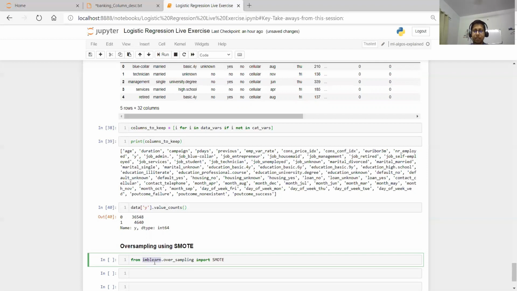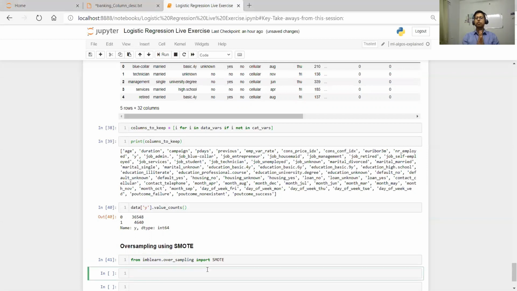You can pip install imblearn, and then you can import it. I have already installed, so it will execute. One more important thing to note here, for oversampling, we will do it for training data, we'll not do it for the testing data. We'll keep testing data intact. So before moving to that, we need to get the training and test data.